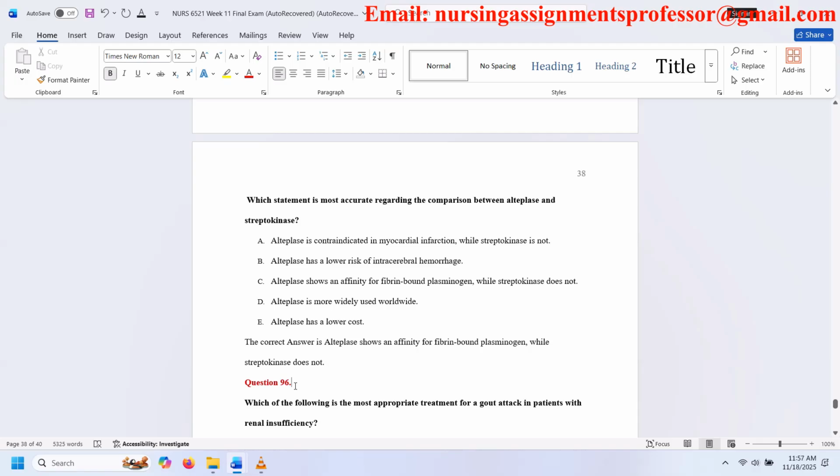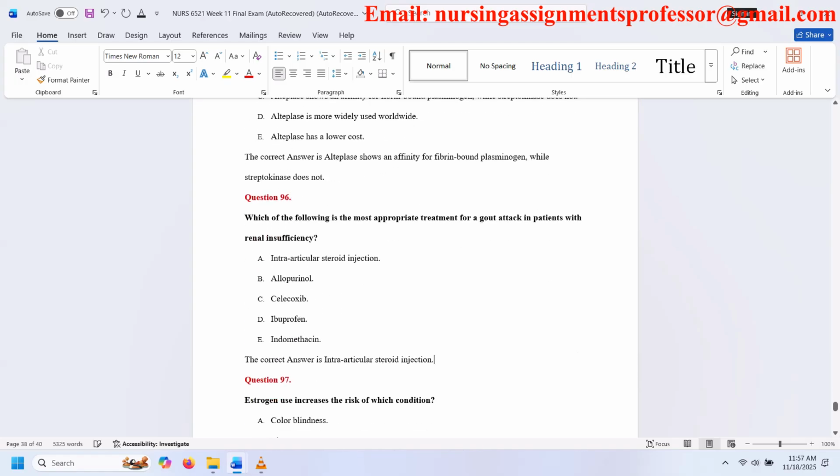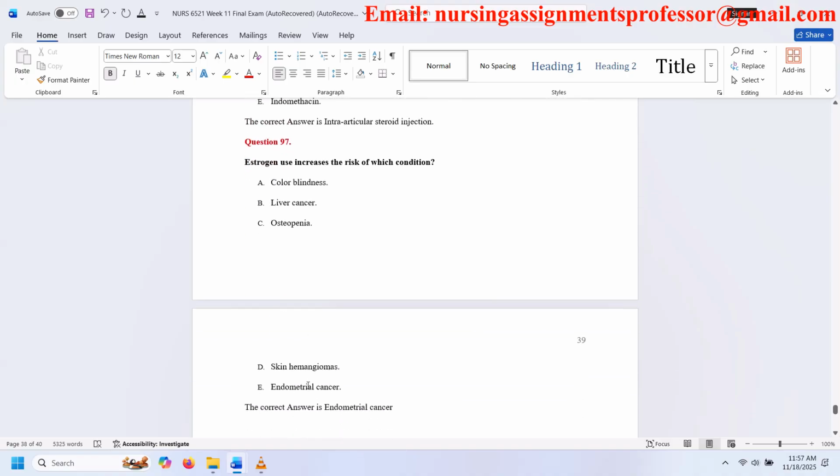Question 96. Which of the following is the most appropriate treatment for a gout attack in patients with renal insufficiency? A. Intra-articular steroid injection. B. Allopurinol. C. Celecoxib. D. Ibuprofen. E. Indomethacin. The correct answer is intra-articular steroid injection. Question 97. Estrogen use increases the risk of which condition? A. Color blindness. B. Liver cancer. C. Osteopenia. D. Skin hemangiomas. E. Endometrial cancer. The correct answer is endometrial cancer.